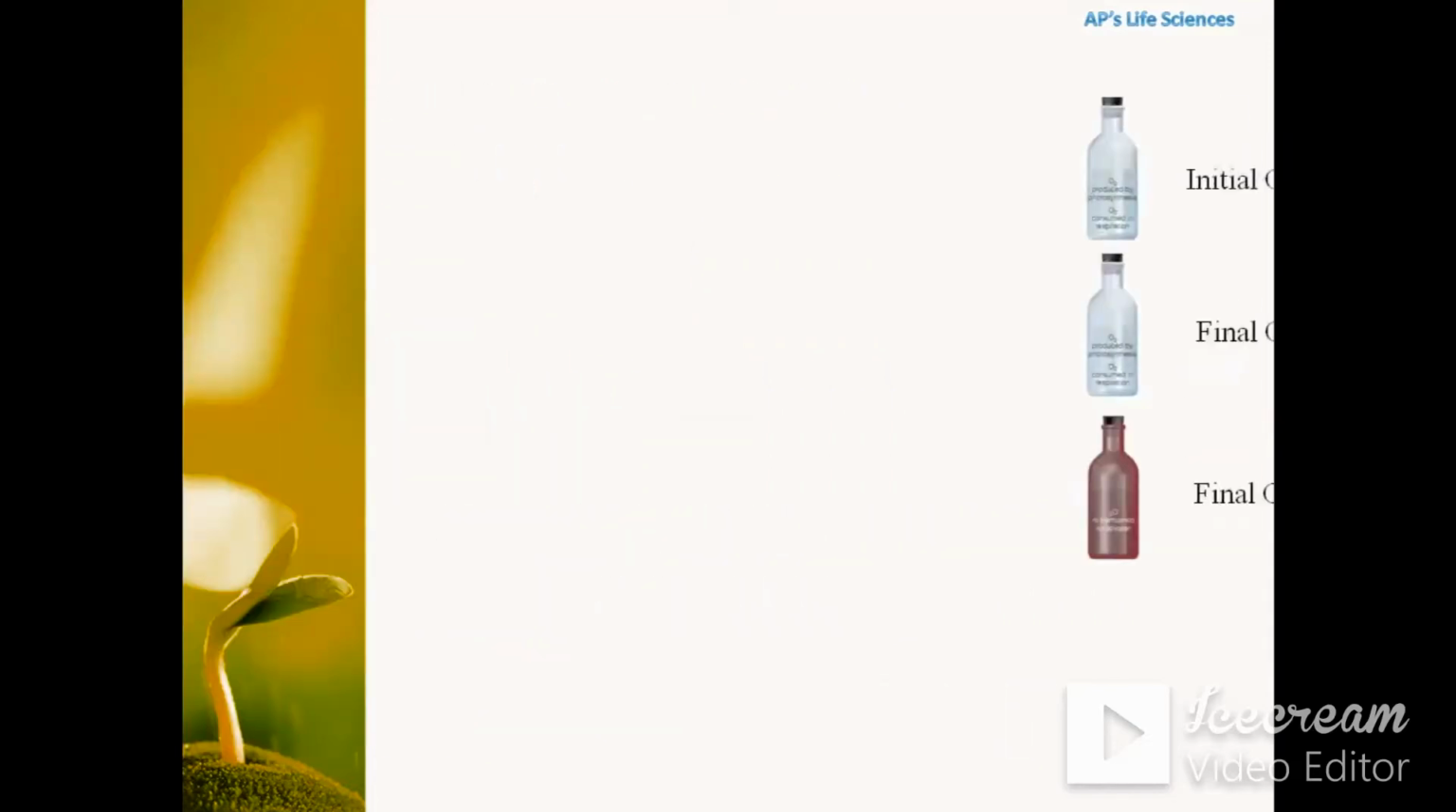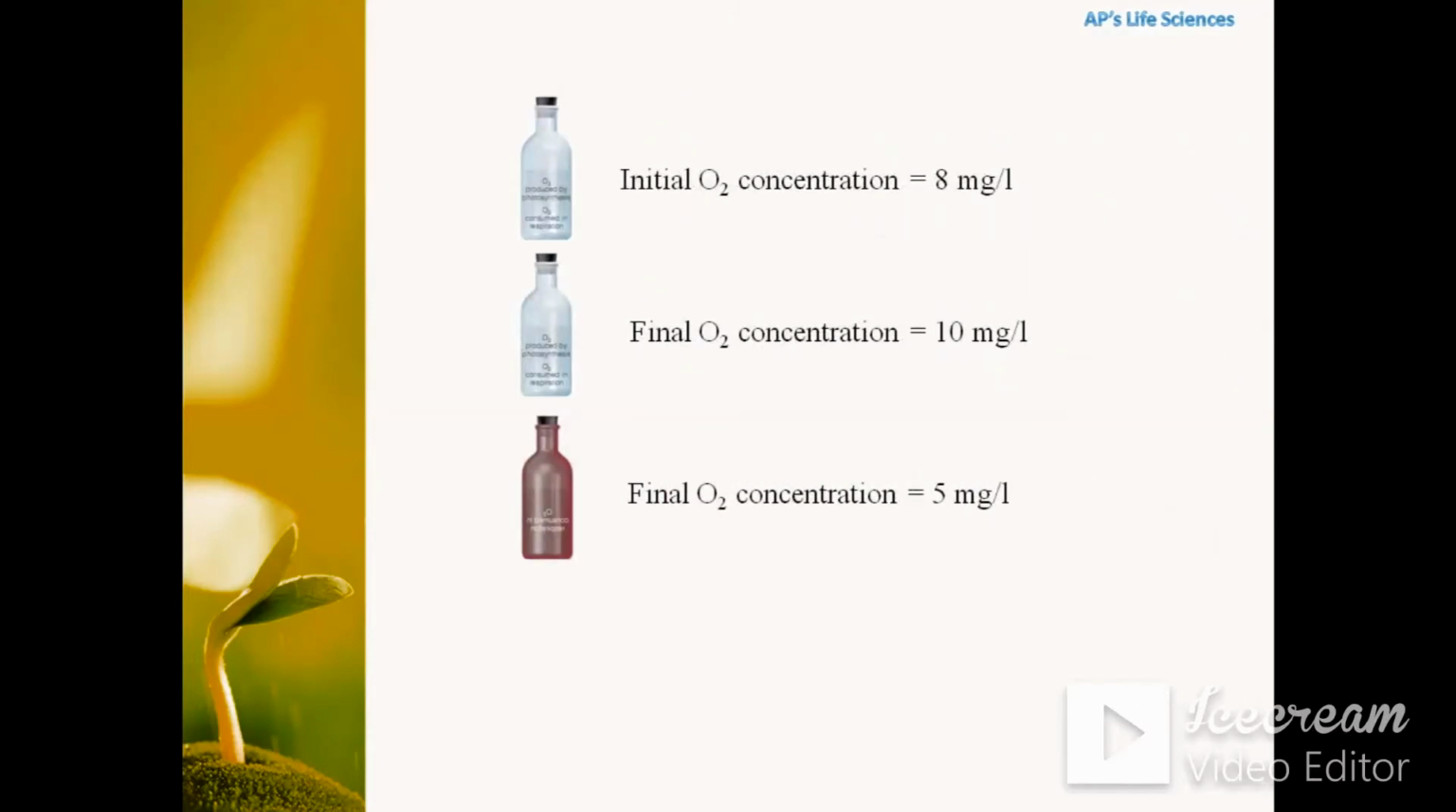So for example, if after the experiment we will get this type of data, that is initial concentration of the bottle is 8 mg per liter and the final concentration in light bottle is 10 mg per liter and in dark bottle is 5 mg per liter. As we know, in the light bottle both the photosynthesis as well as respiration are taking place, whereas in dark bottle only the respiration is taking place and there is an absence of photosynthesis because of no light.